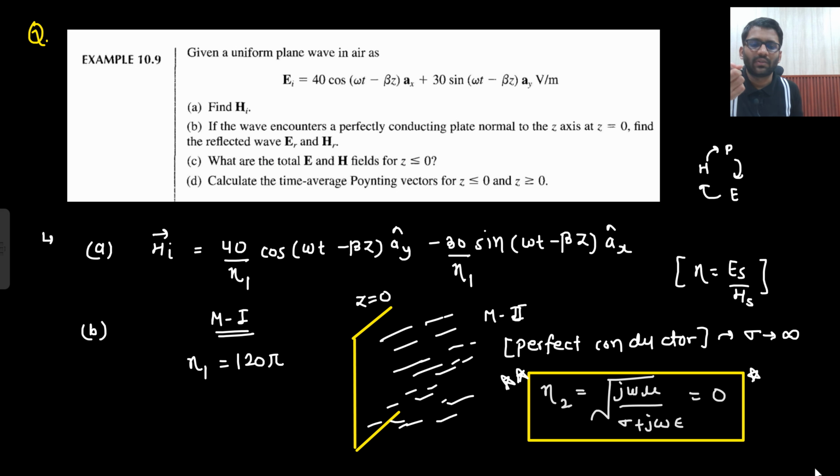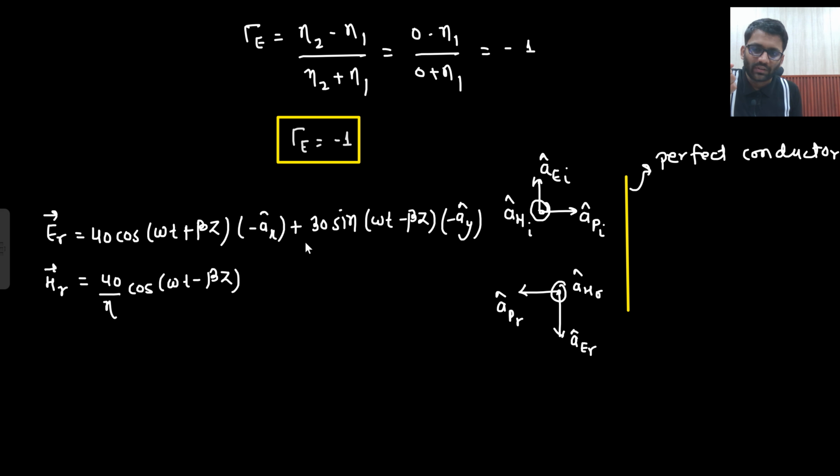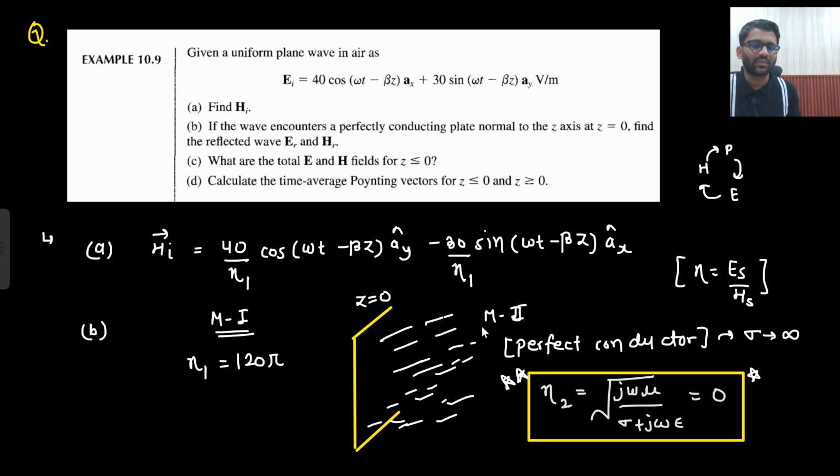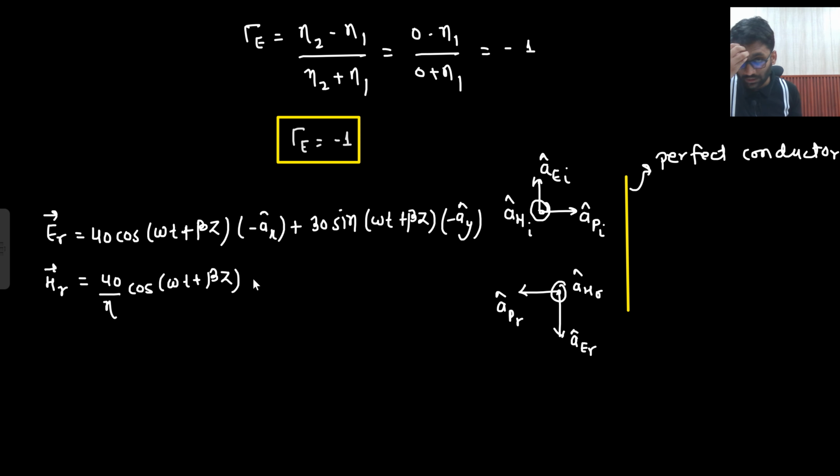Sorry, oh sorry, really sorry, this will be plus, no? Why is this plus? Because wave is propagating in minus z direction, so this will be plus. That was a blunder from my side. This will be plus. Okay, so here also this will be plus. So I cannot say HR will be equal to minus HI because the direction has changed, right? But this will be ay cap only. Why? Because magnetic field will not change its direction.